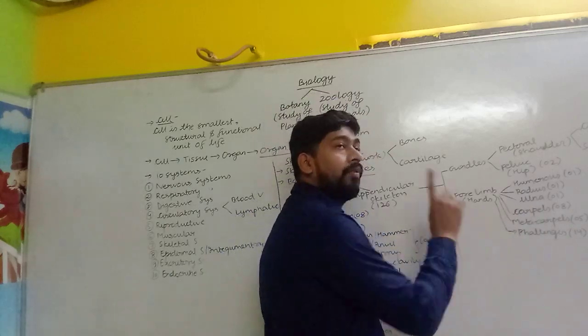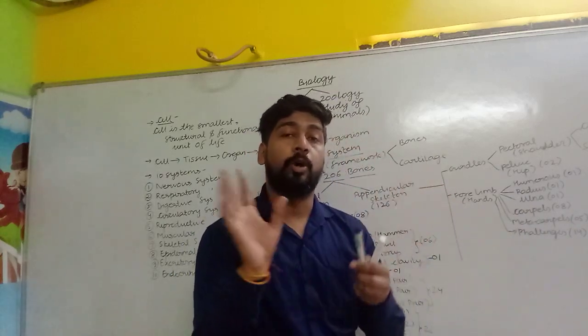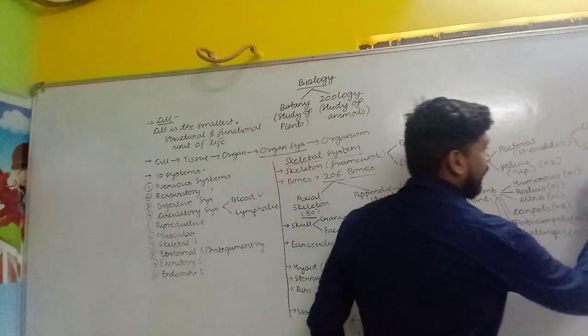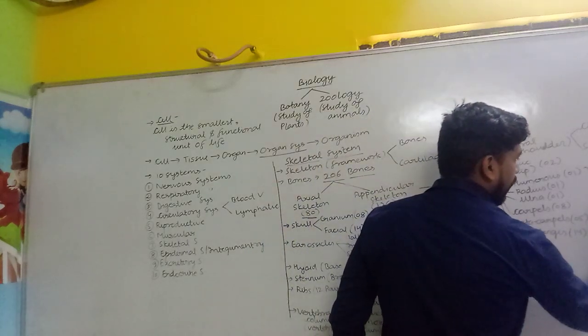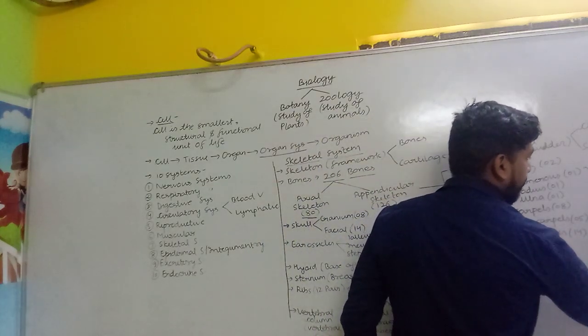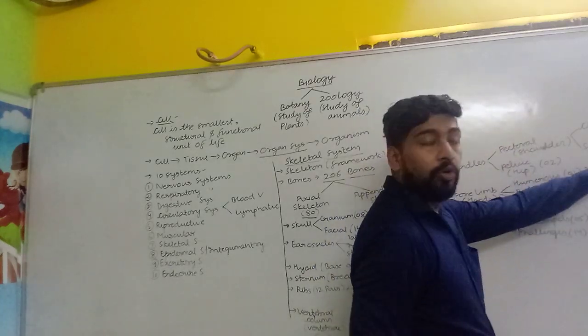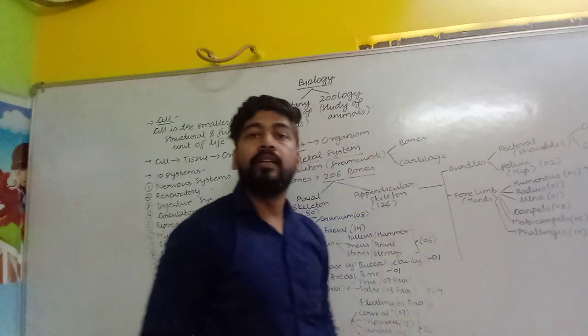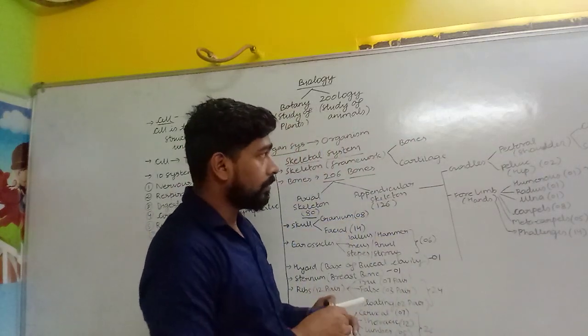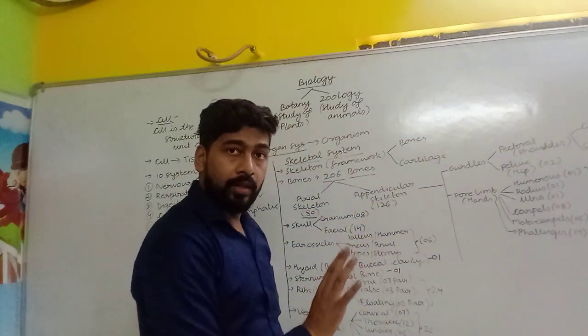So if in one limb 30 bones are there, in both the limbs how many bones are there? All total 60. So 30 in a single limb plus 30 in another limb, so total 60. 60 plus 4, 64, 64 plus 2, 66. 66 bones are there.